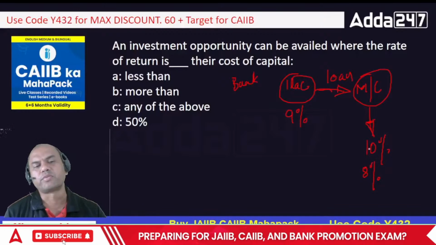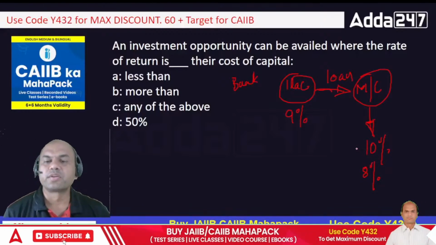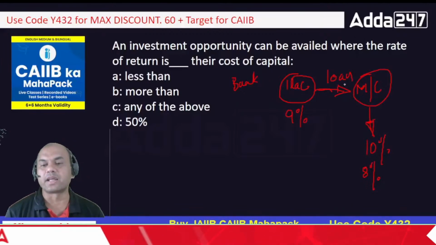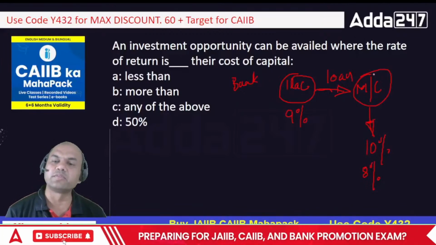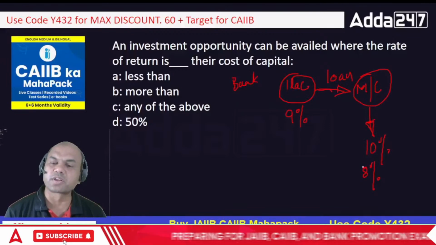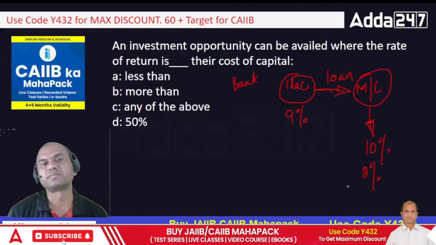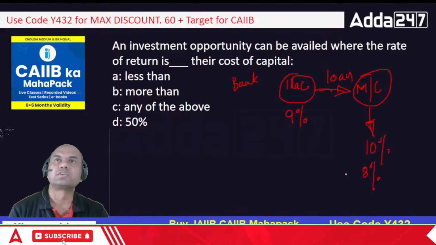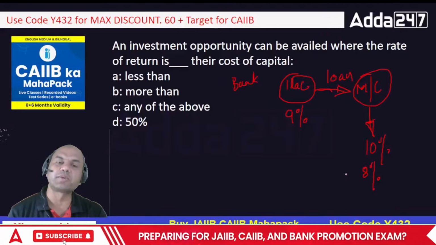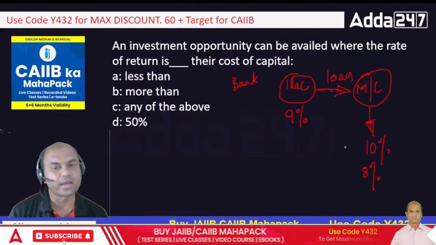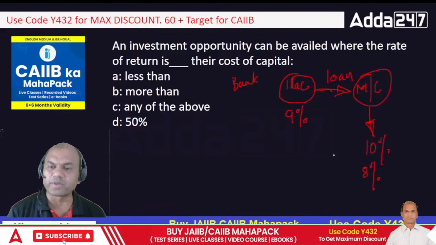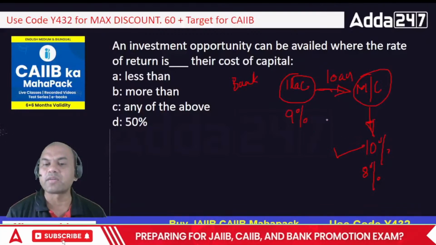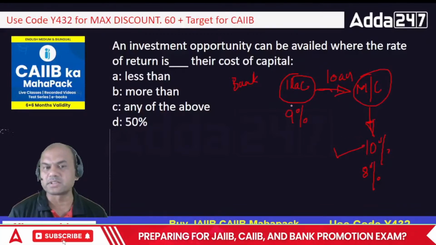Okay, let's focus on two options only. If I am bringing 1 lakh from the bank at 9% rate of interest and investing in the machine, this machine should give me what? 10% or 8%? Give me the simple logic. Everyone answer this. Should it give me 10% or 8%? Correct? It should give me 10. Obviously 10. Why? Because I must get at least higher than whatever I'm paying, isn't it?